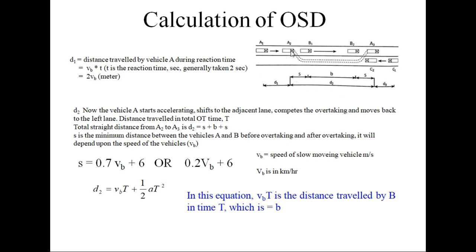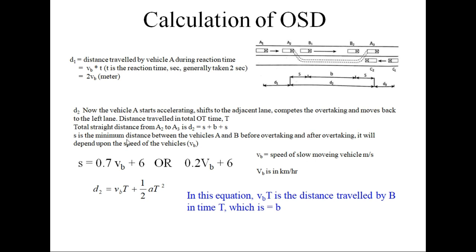The first part is the distance traveled by this vehicle during shifting from this lane to this lane, and let us call it S. Then it completes the overtaking, that is called B. And the third part is when it again moves to the original lane, and that is again S. This distance is the same as this distance. So this D2 will be S plus B plus S, or you can say that it is B plus 2S,